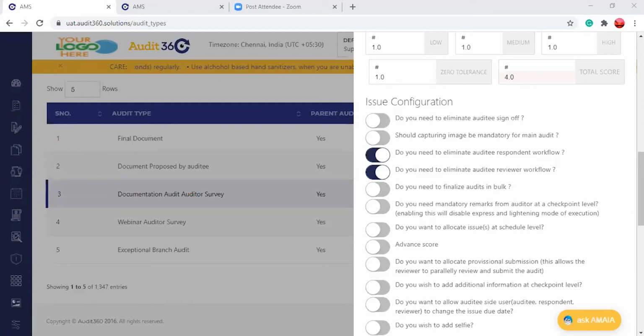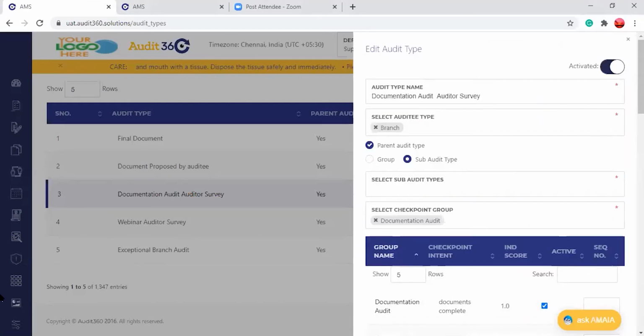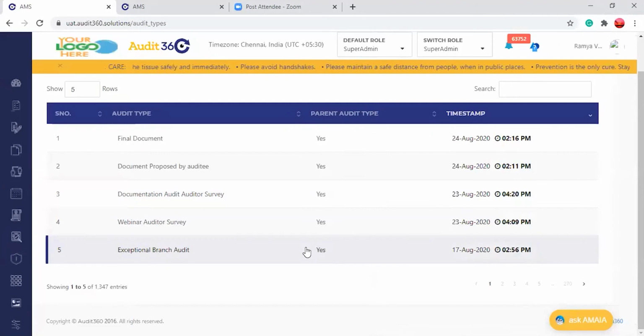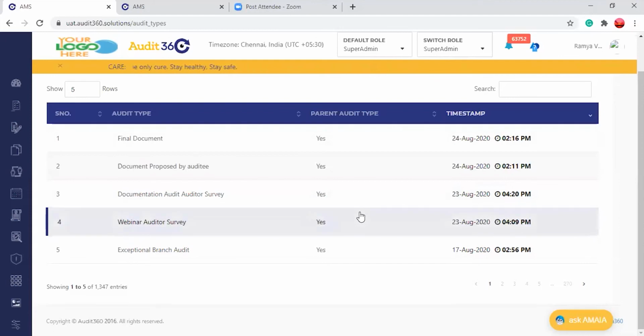So here there are certain things which I will highlight later. I will take you to the live session to show how this works. For that, the auditor should have already submitted the audit, and in configure audit, eliminate auditee sign off should not be enabled. So auditee sign off is a must for this.